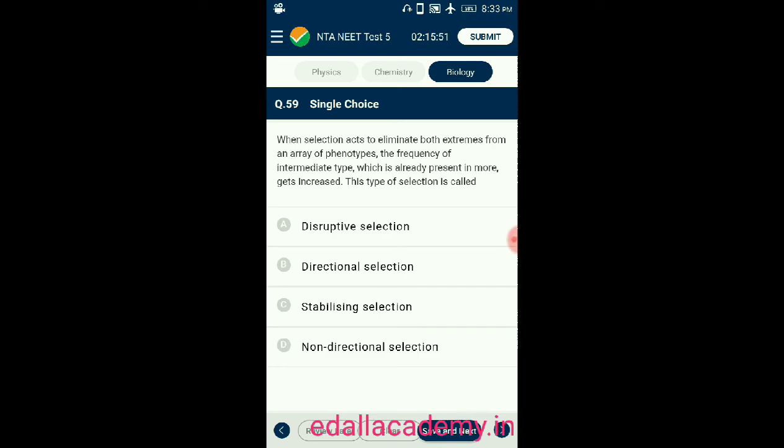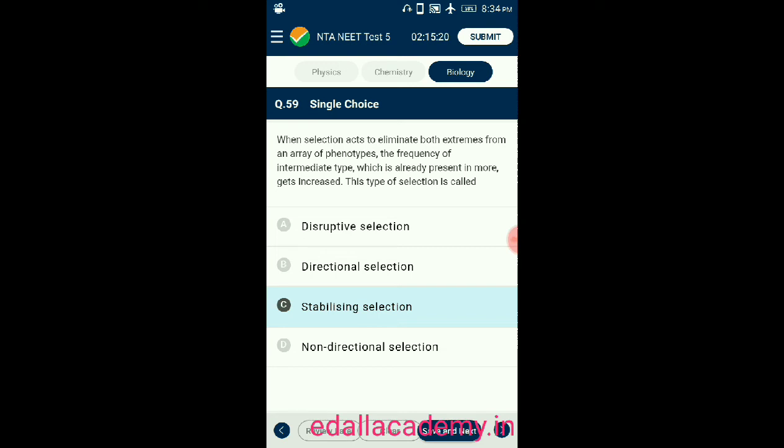Selection acts to eliminate both extremes from an array of phenotypes. The frequency of intermediate type, which is already present in more, gets increased. This type of selection is called: option A, disruptive selection; option B, directional selection; option C, stabilizing selection; option D, non-directional selection. So here the correct answer for this question is stabilizing selection, option 3.